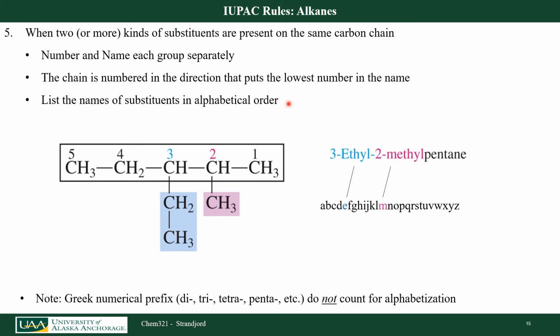I always want to list my substituents in alphabetical order, not based on the numbering system. So in this case, I put ethyl first because E comes before M. So this is still 3-ethyl-2-methylpentane. Notice I still have a hyphen between each number and letter. Hyphen and a second hyphen over here. Notice that when I'm alphabetizing, I do not include di, tri, tetra, or penta. And I'm going to have several examples of that coming up.